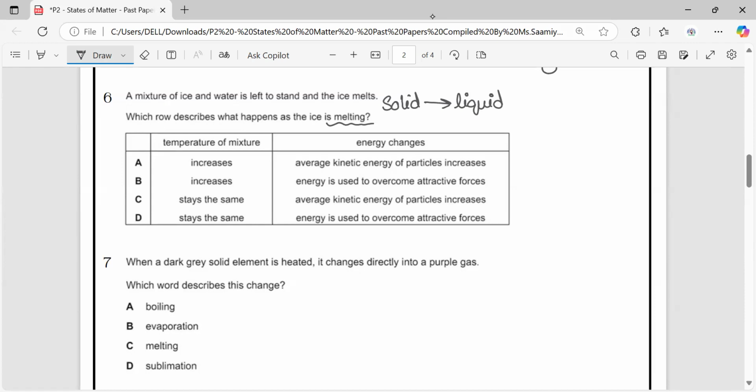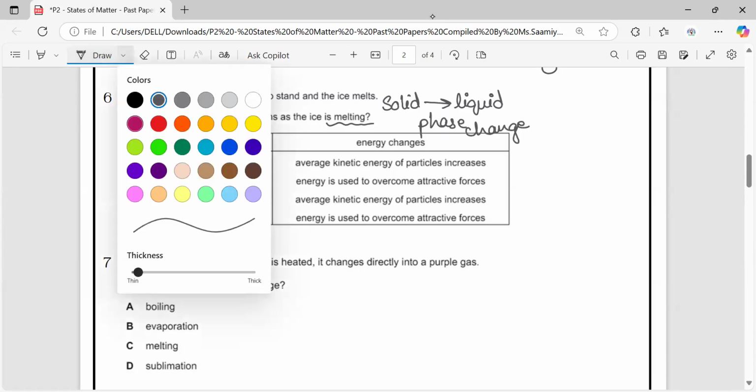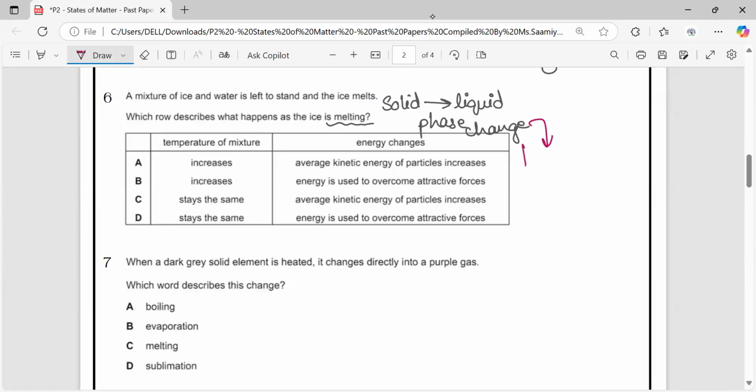So the particles gain energy and they turn into liquid. But when the solid is changing into liquid, there is a phase change which is called melting. Whenever there is a phase change, the temperature stays constant.